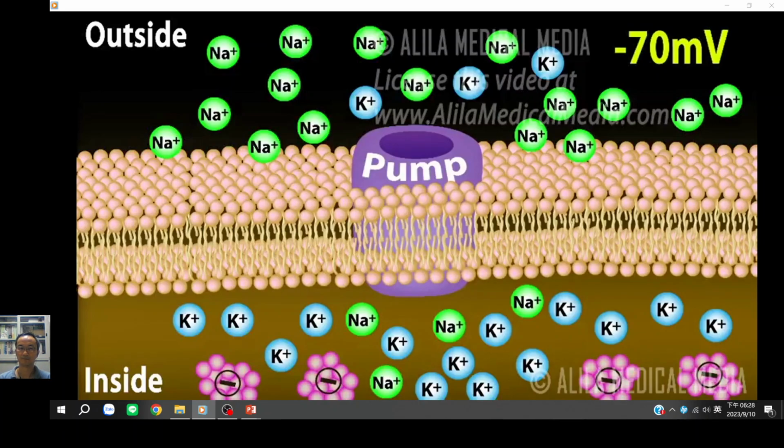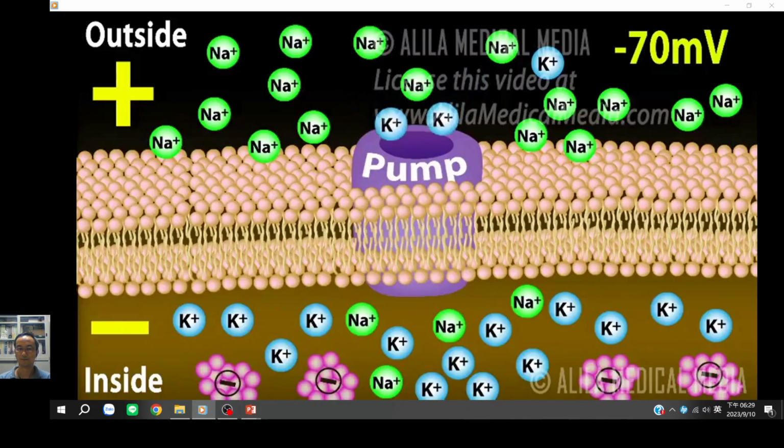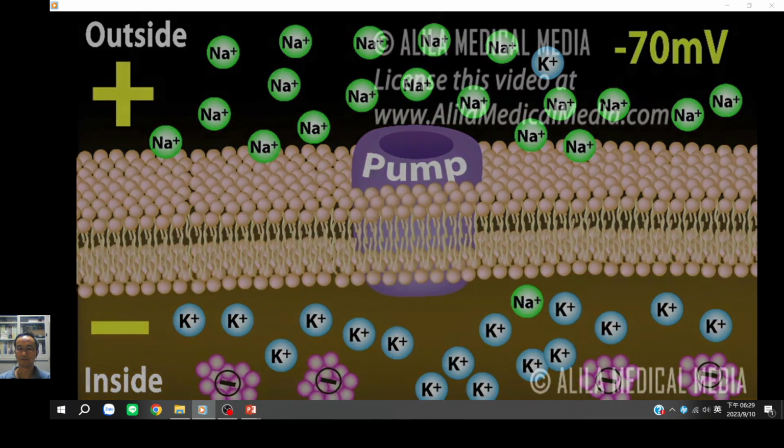The negative value means the cell is more negative on the inside. At this resting state, there are concentration gradients of sodium and potassium across the cell membrane. More sodium outside the cell and more potassium inside the cell. These gradients are maintained by the sodium-potassium pump, which constantly brings potassium in and pumps sodium out of the cell.